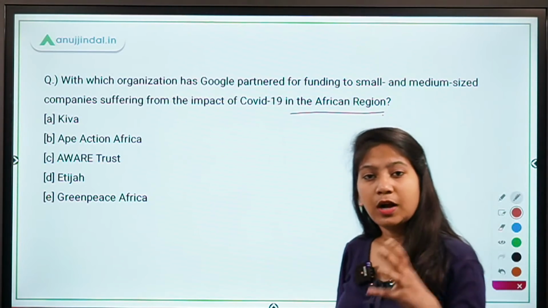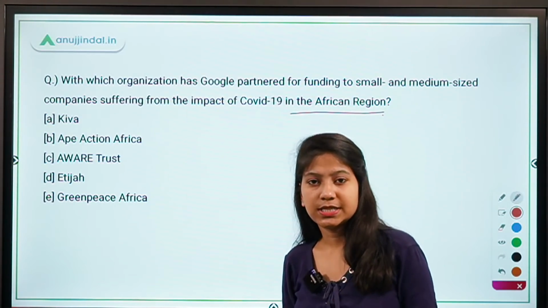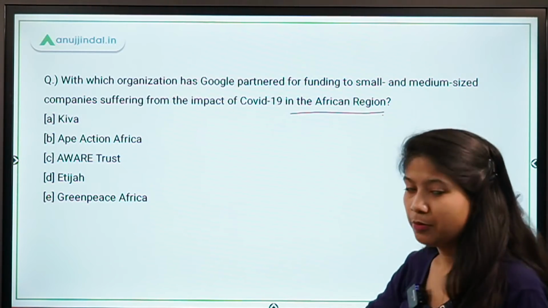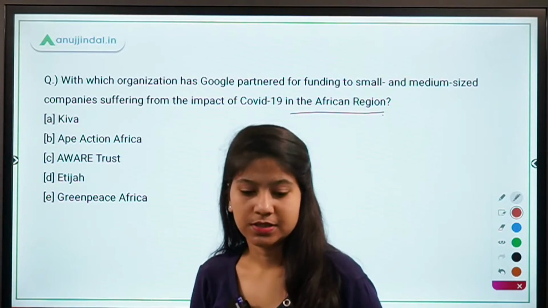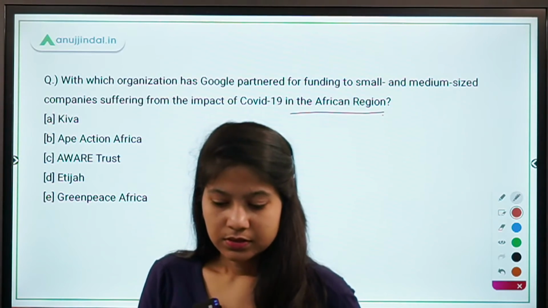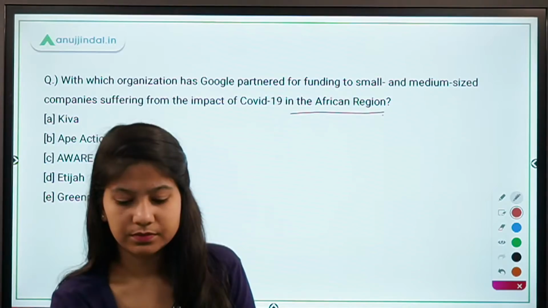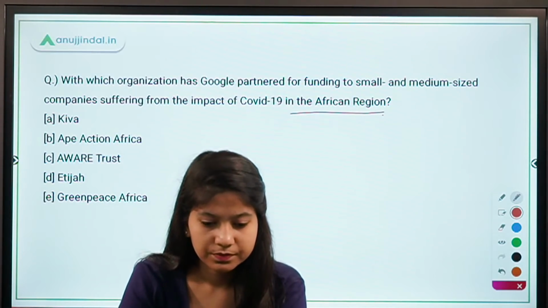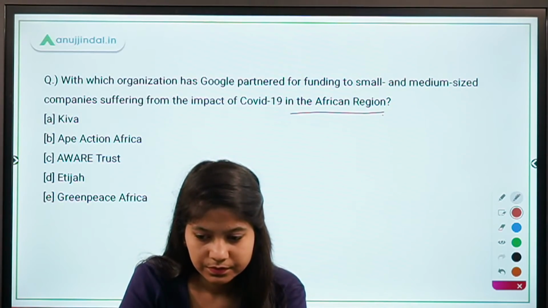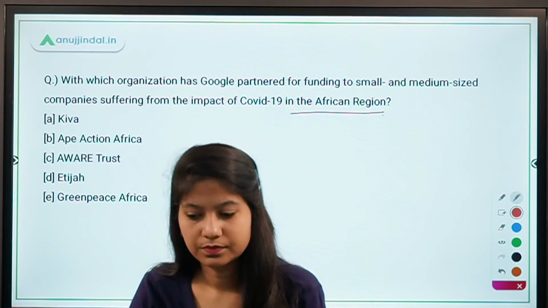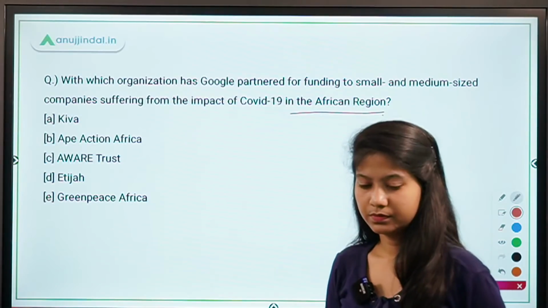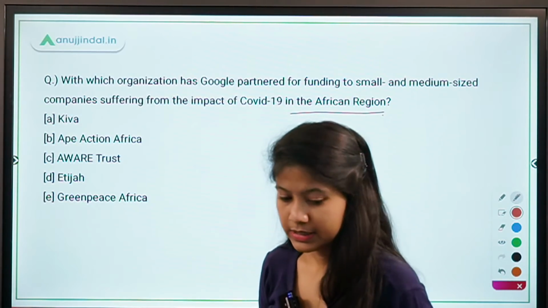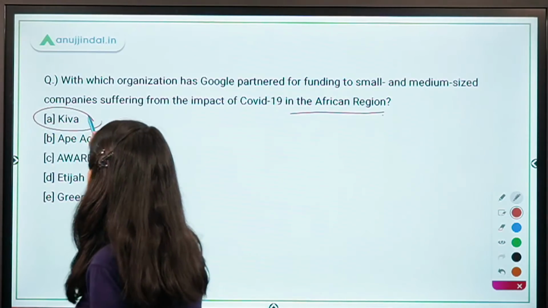So which organization is it that has got funding from Google for helping these small and medium enterprises? Yes, the right answer is Kiva.